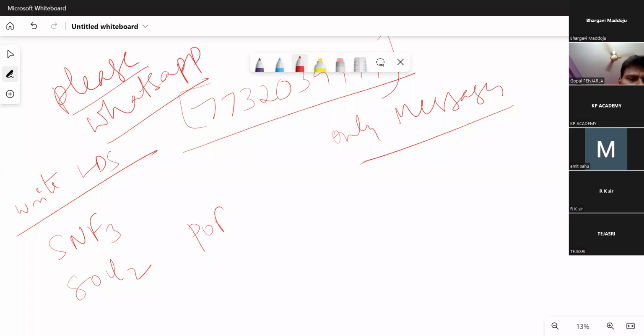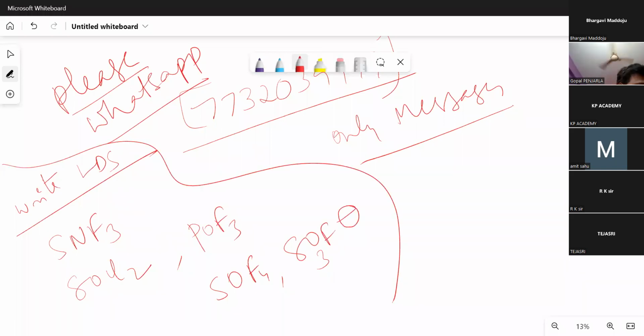POF3, SOF4, SO3F minus. This is work you try to do. And also CNO minus and SCN minus. Thiocyanate, cyanate, these are also very important.